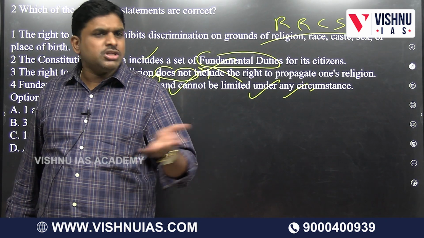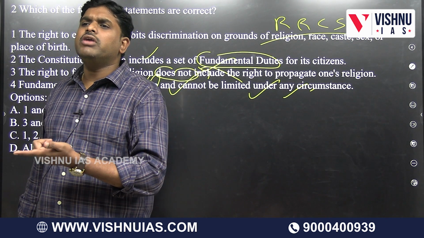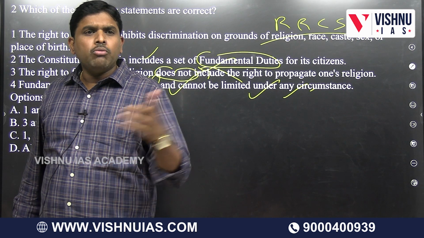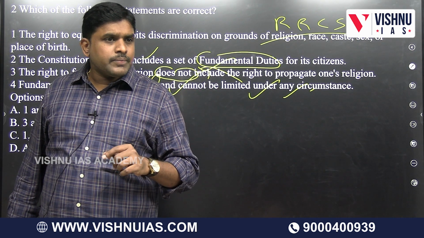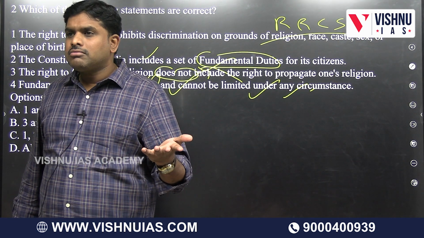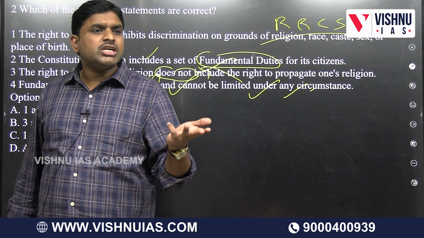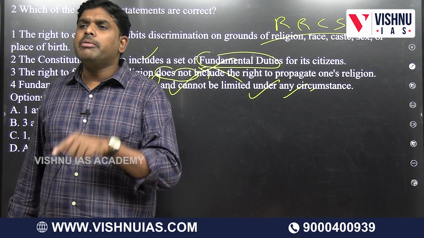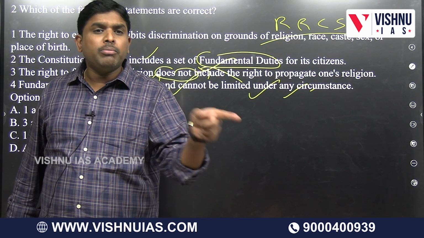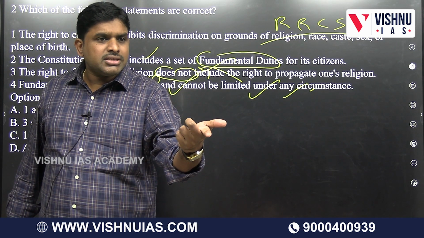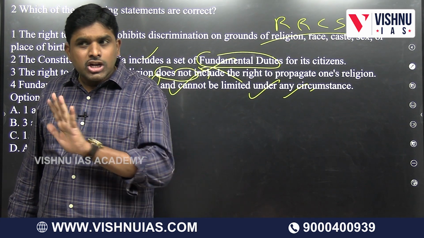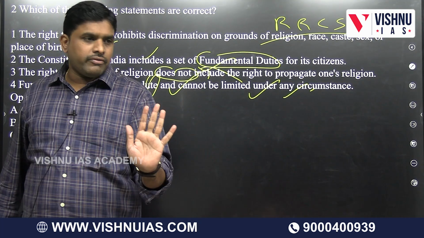Why? Because prostitution is not allowed. Residence is not allowed in Schedule 5 and Schedule 6 areas. Movement is not allowed in inner line permit areas of Northeast India. Speech, whatever you want, you cannot say. Association, government employees are not allowed to become part of a political association. Assembly, without weapons you cannot form an assembly. So the fundamental rights are not absolute, they are qualified.